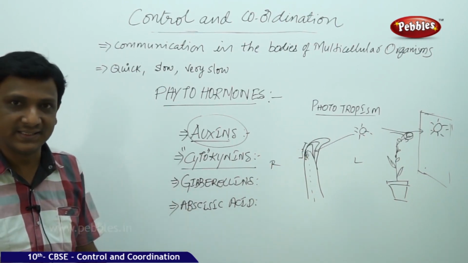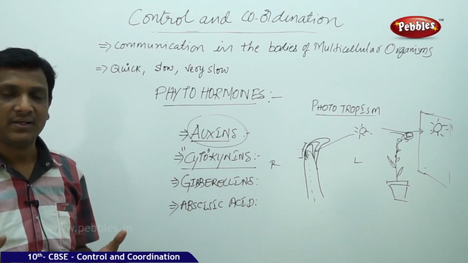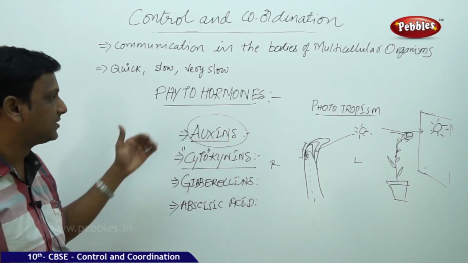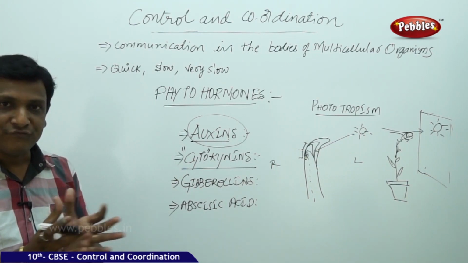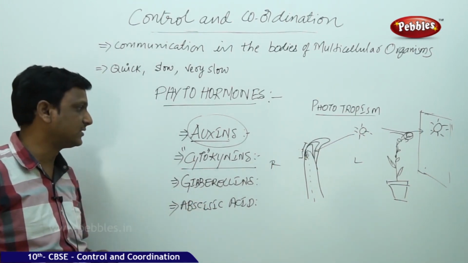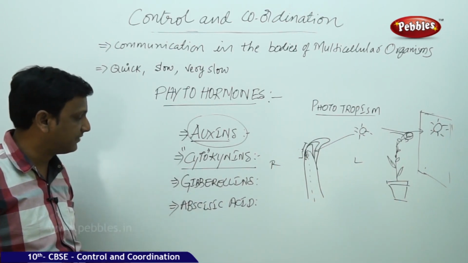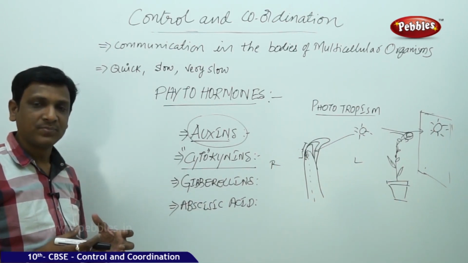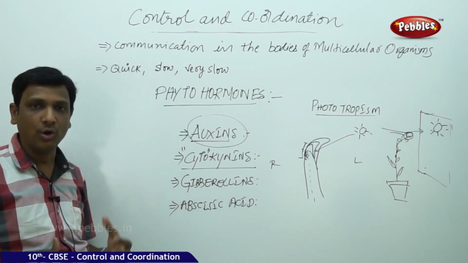Auxins help in increasing the length of the plant, that is, auxins are helpful for cell elongation, and for the width of the plant, the gibberellins help, and for cell division, the cytokinins take the role of cell division. So in this way, different hormones help the plant in its growth.